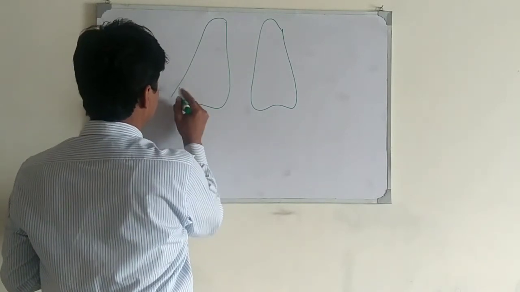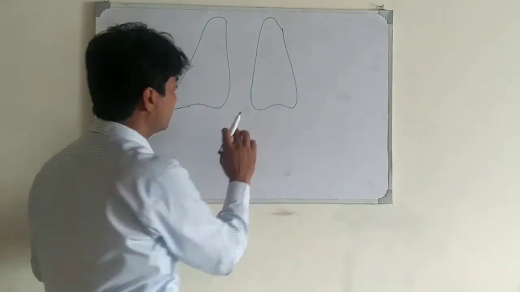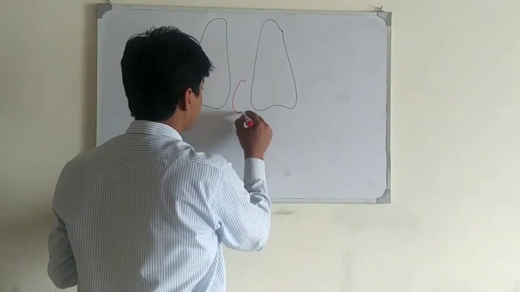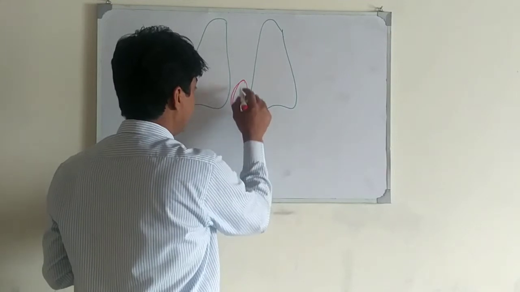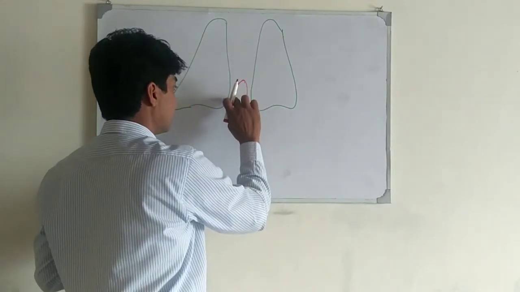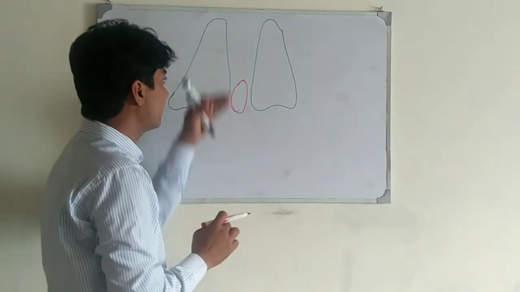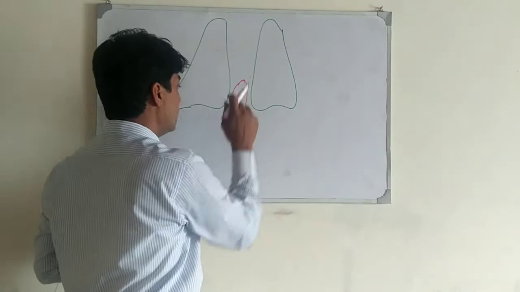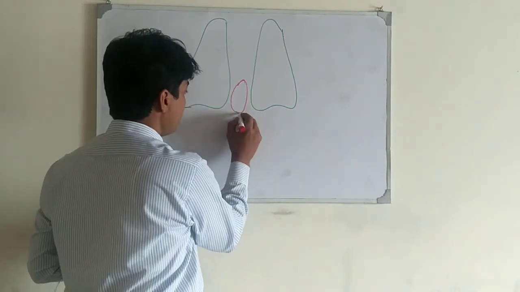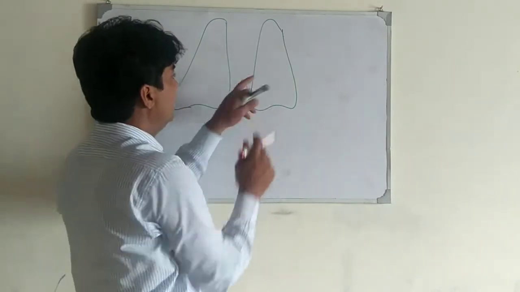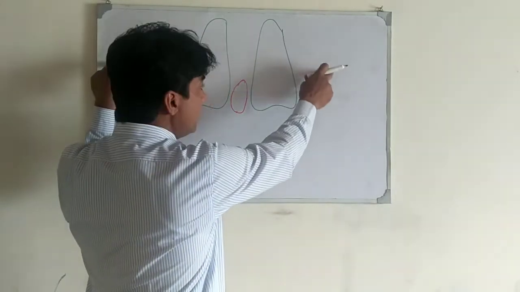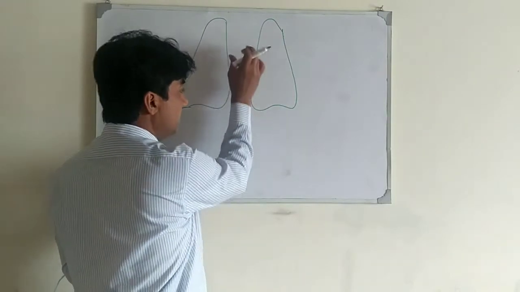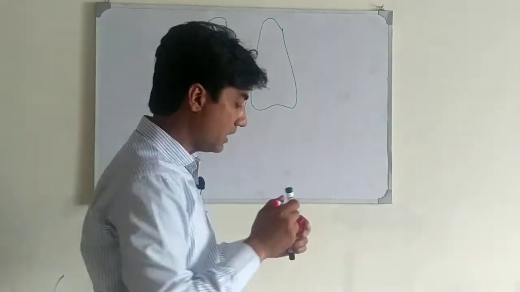Between these two lungs there is the mediastinal space, and this space is occupied by the heart, and the trachea and esophagus pass through it from up to lower. The lateral spaces are occupied by the lungs, and the mediastinal space is occupied by the heart.